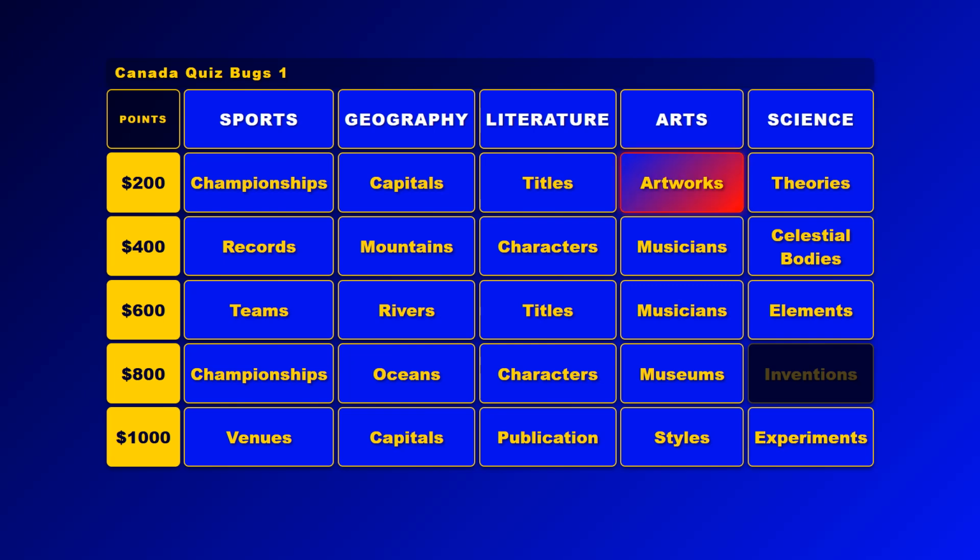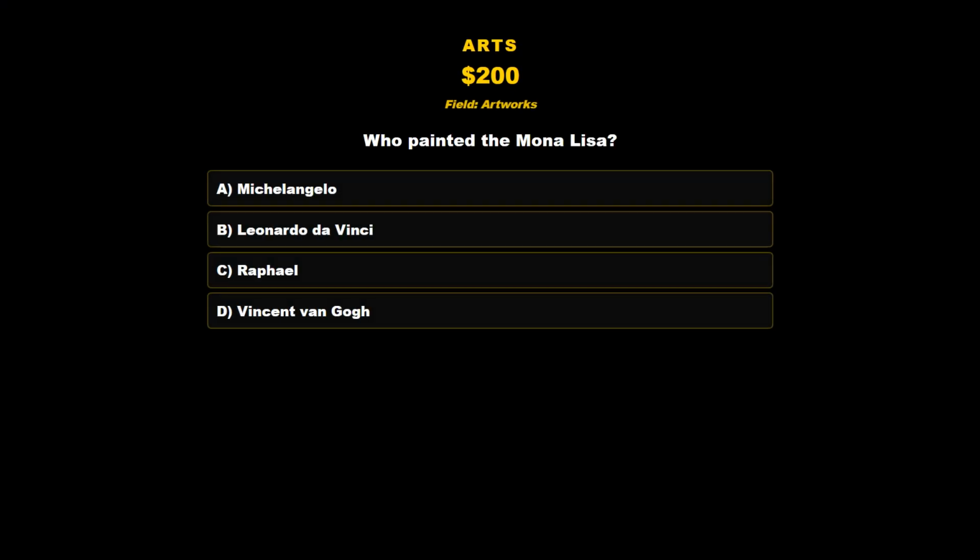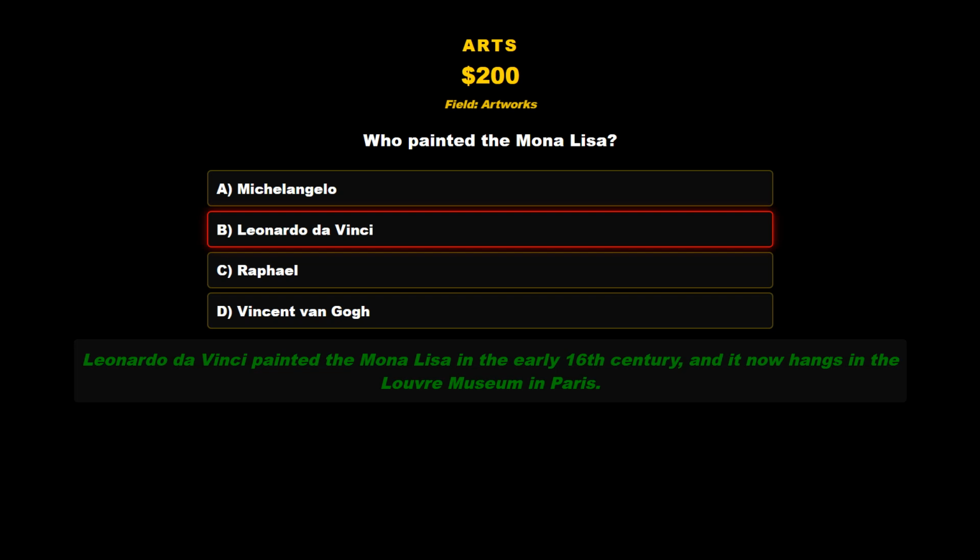Arts, artworks for 200 points. Who painted the Mona Lisa? A. Michelangelo. B. Leonardo da Vinci. C. Raphael. D. Vincent van Gogh. The answer is B. Leonardo da Vinci. Leonardo da Vinci painted the Mona Lisa in the early 16th century, and it now hangs in the Louvre Museum in Paris.